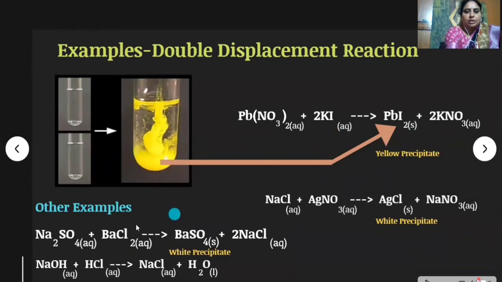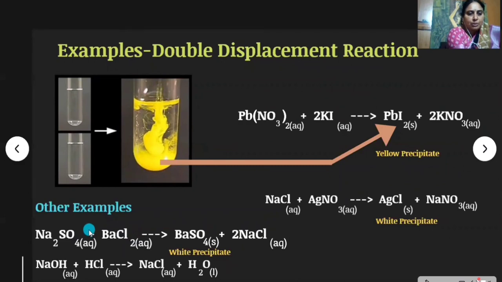See some other examples, children. When sodium sulfate reacts with barium chloride, it forms barium sulfate and sodium chloride. A white precipitate is observed in this reaction due to the formation of barium sulfate. In this reaction also, one reactant is sodium sulfate and the other is barium chloride.